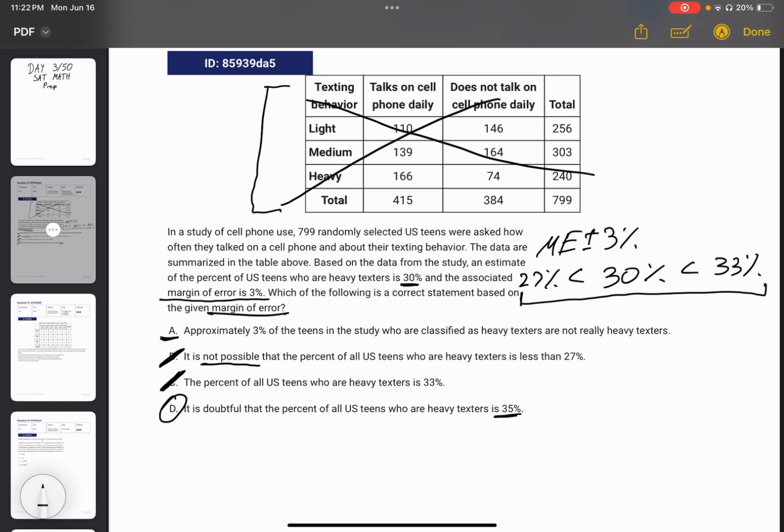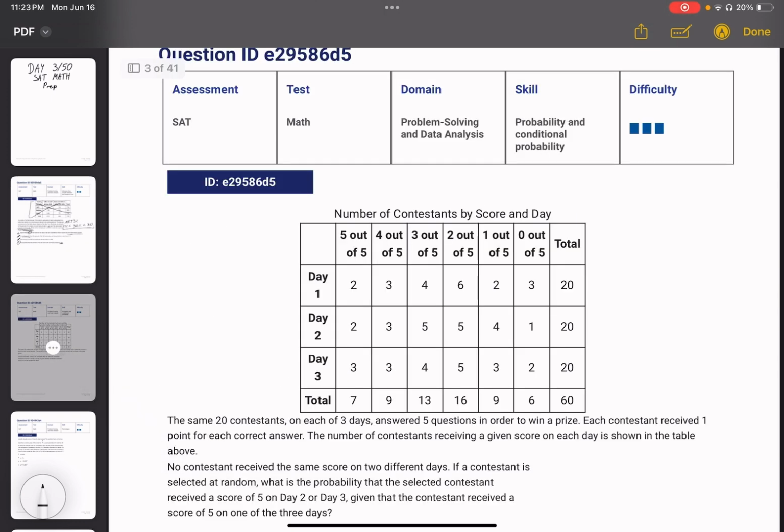We can't make that assumption because it can always be less. It can be 2%, 1% that are not classified as heavy texters. We can't just put a value of 3% and say that's the value. It can be from 0 to 3% that are not really heavy texters, not 3% exactly. A very wordy problem, difficult to handle.